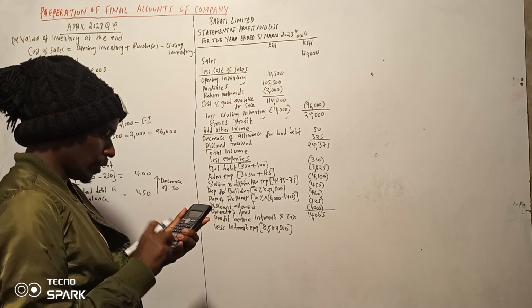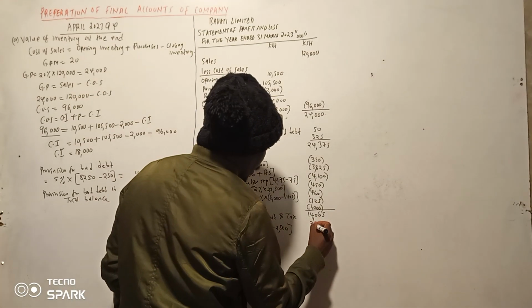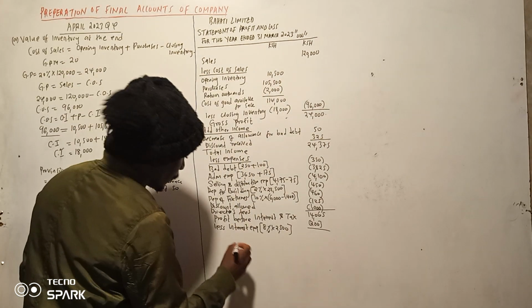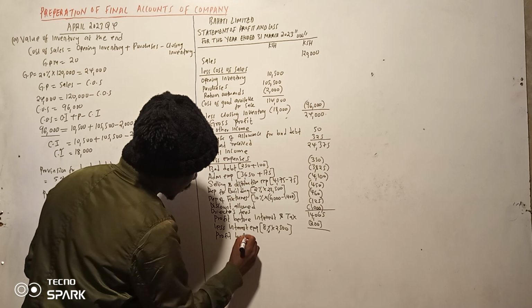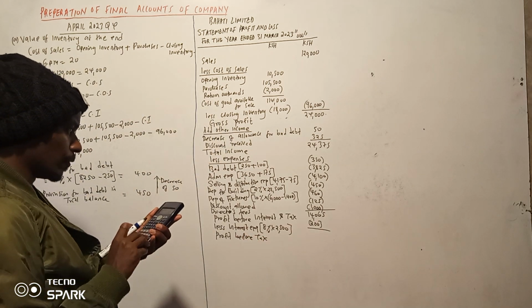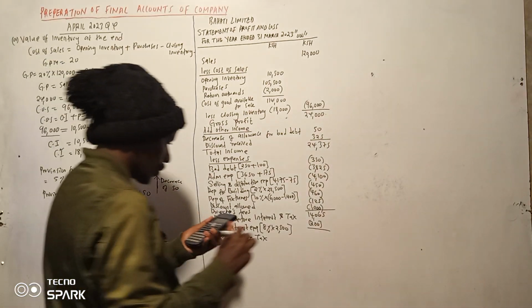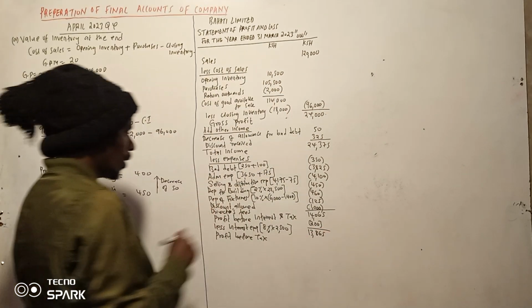So 0.08 times 2500. So we are supposed to less this 200 so that you can get profit before tax. 14065 minus 200. So 13865. That one is okay.